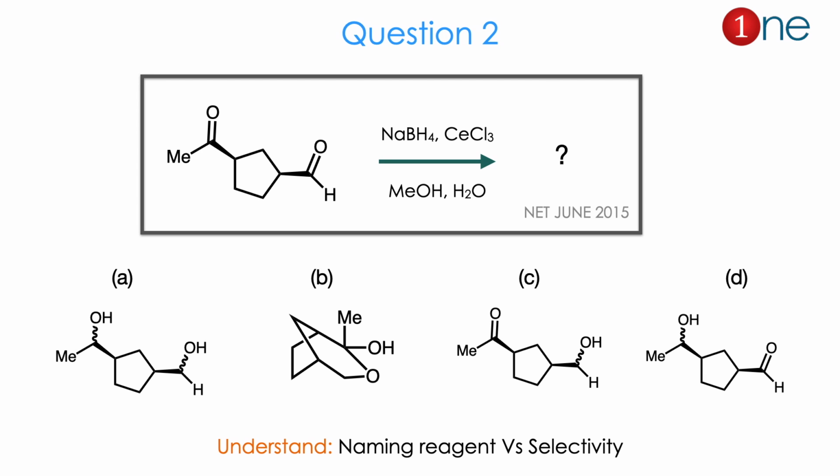The products are like where the reduction occurs. Reduction happens at the ketone or the aldehyde, or both the ketone and the aldehyde, or just a new kind of product with a bridged bond. So there are 4 possibilities. From the reactant and reagent you might realize the reagent is a named reagent and the selectivity of reduction is important here. The answer is D. Let us see how.